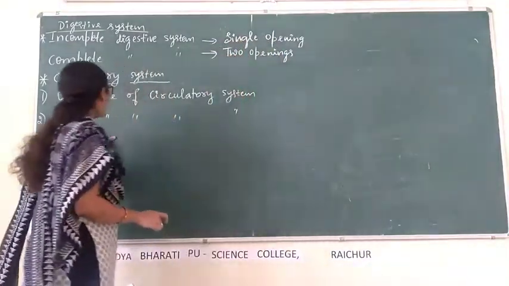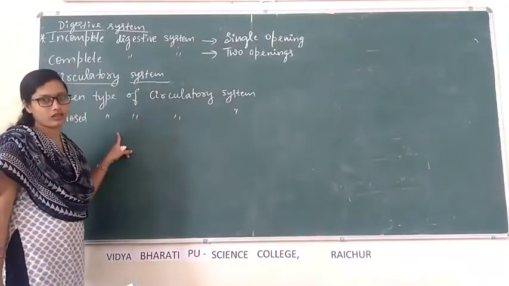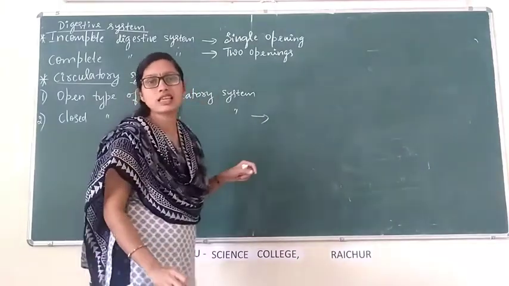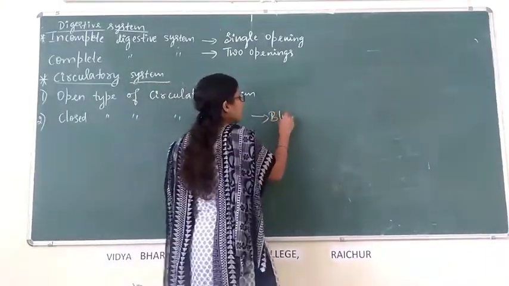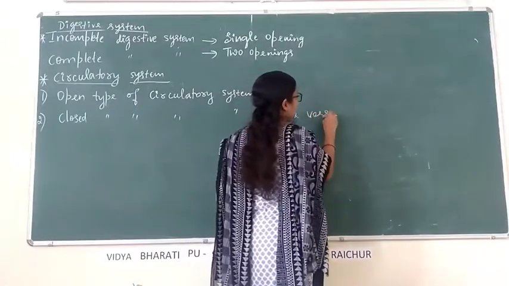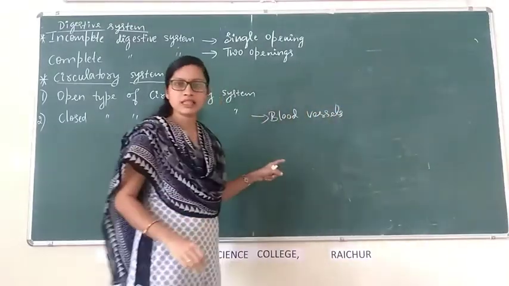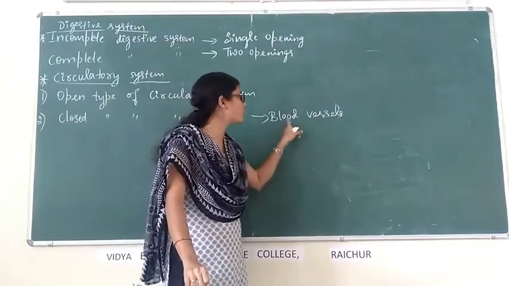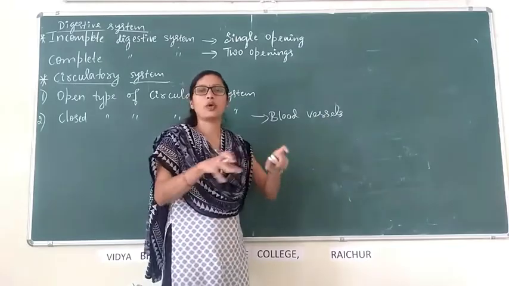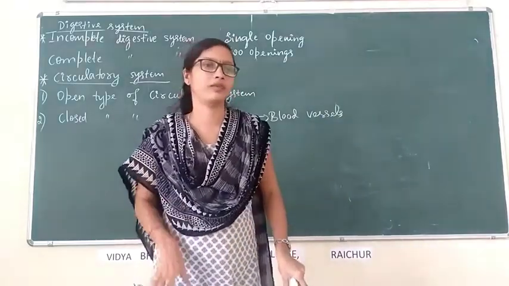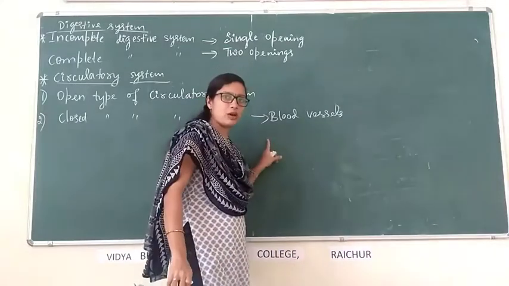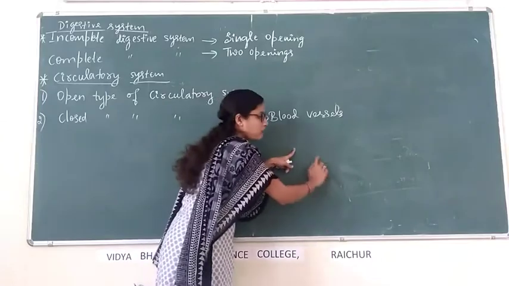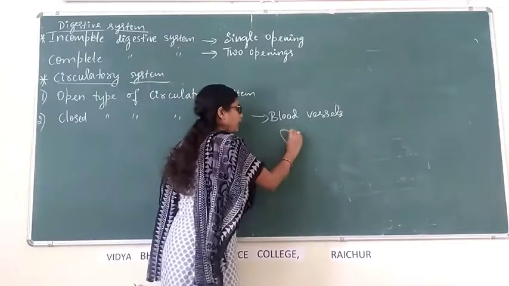But in case of closed type of circulatory system, blood vessels or tubes are present. The blood pumped by the heart passes through the blood vessels to various parts of the body. Blood pumped by the heart reaches the different parts of the body through the vessels.